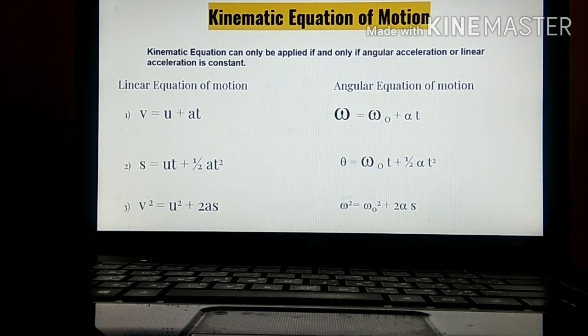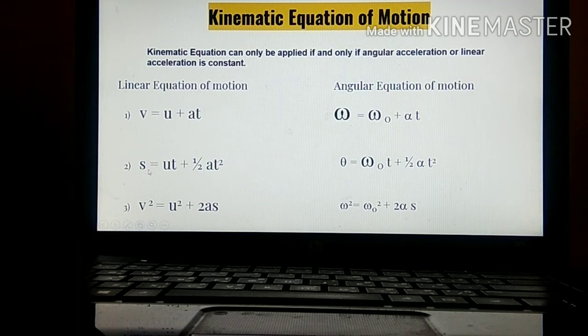Okay, kinematic equations of motion. Here both the linear equations as well as the angular equations have been written. In linear, we say v equals u plus at. This is the first equation of motion. Similarly, the first equation of angular motion is omega equals omega 0 plus alpha t. Omega is the final angular velocity, omega 0 is the initial angular velocity, and alpha is the angular acceleration. Similarly, over here a was the linear acceleration.